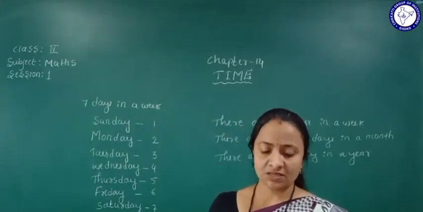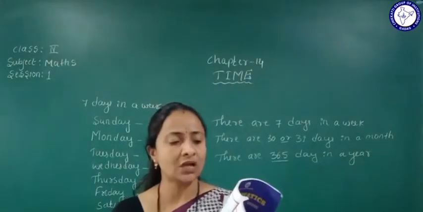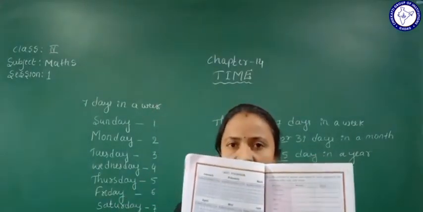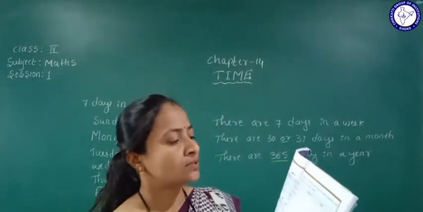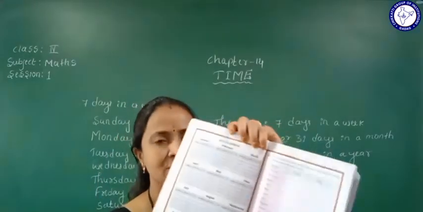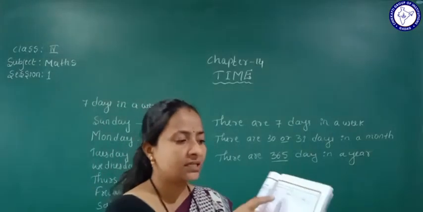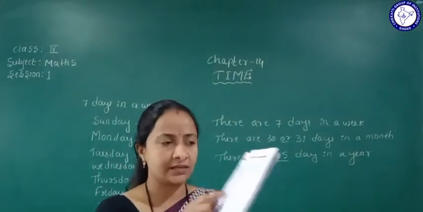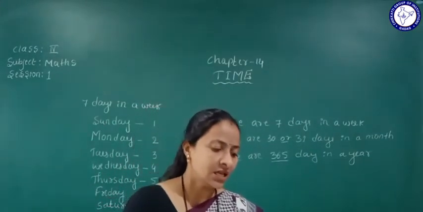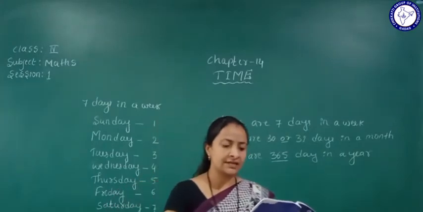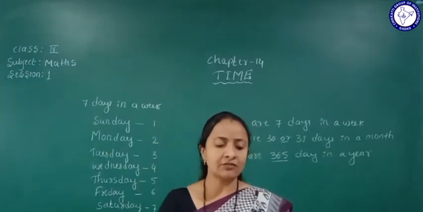Here, students, they have given the 2017 calendar, with January to December mentioned. They have given this chart. See, write the number of weeks and days in every month in the following table.